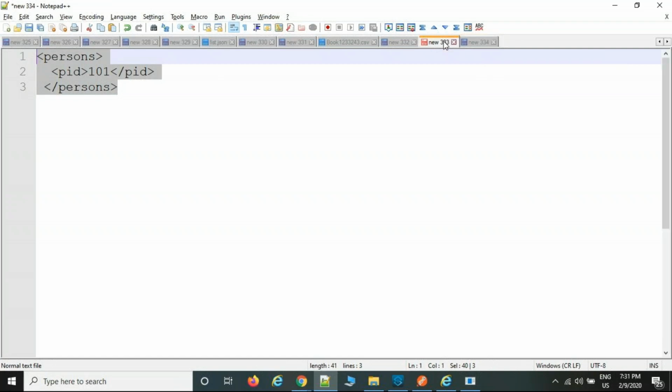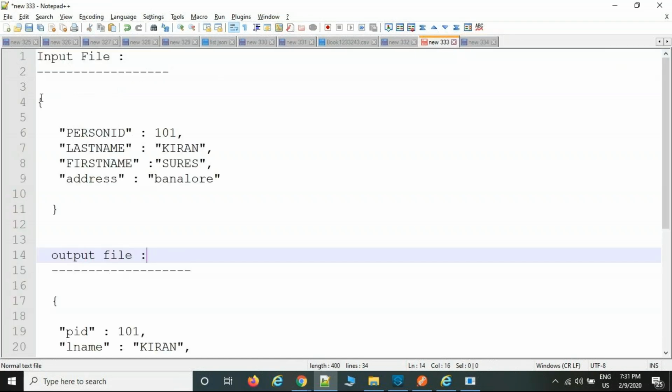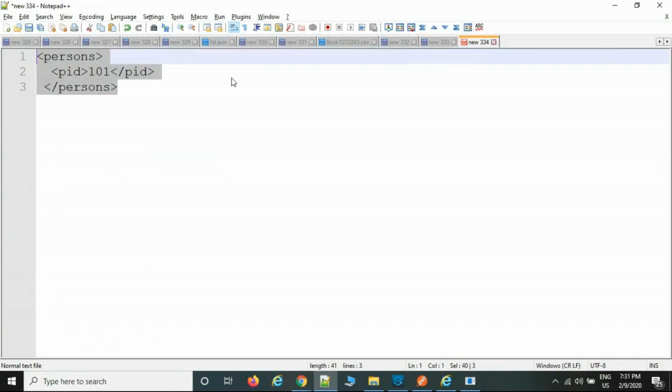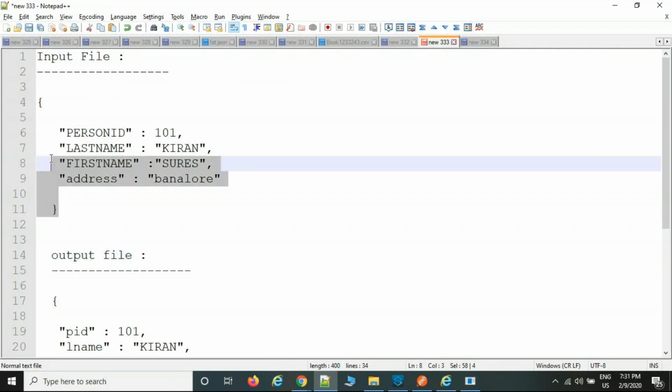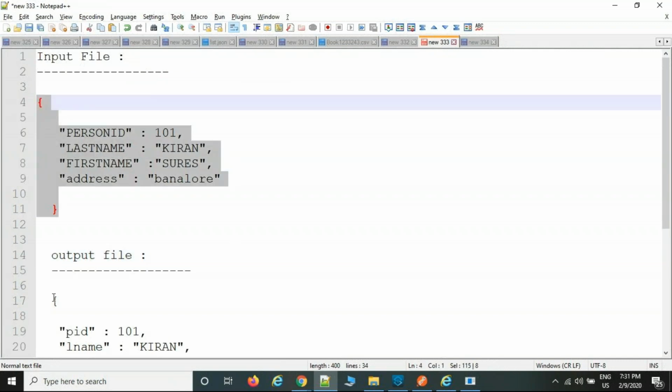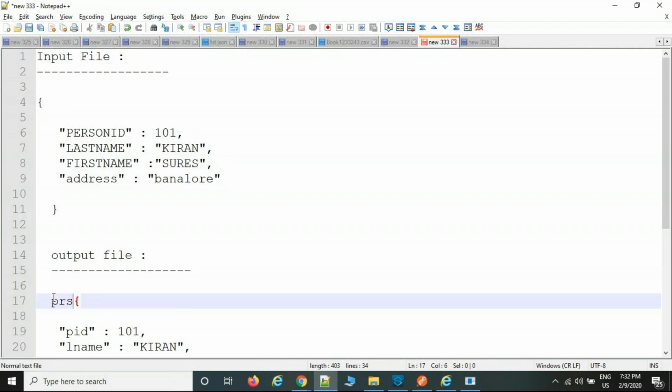But when it comes to the JSON format, root is not mandatory. It is optional. But in an XML file, root is mandatory. Without root, you cannot create an XML file. But in a JSON file, root is not mandatory. Say my source system shares this file, but my target system is expecting a root.